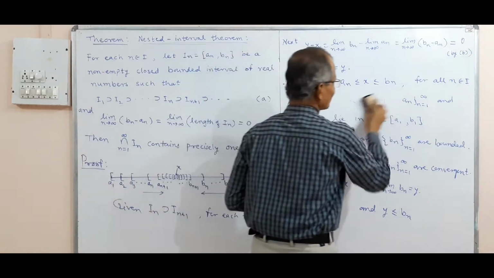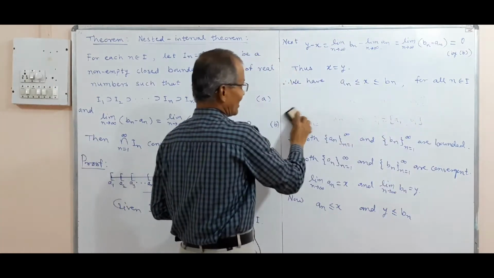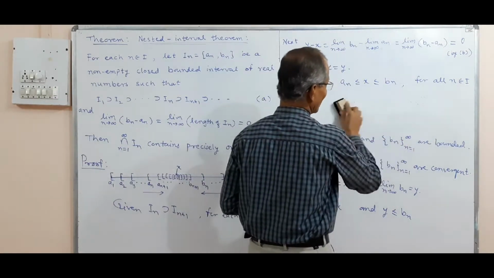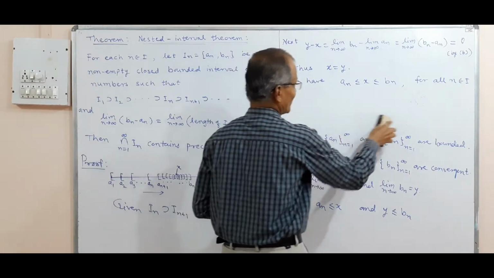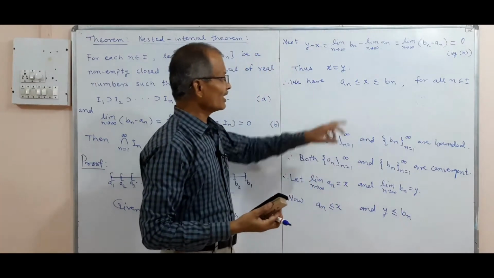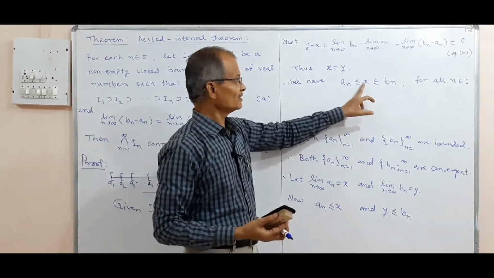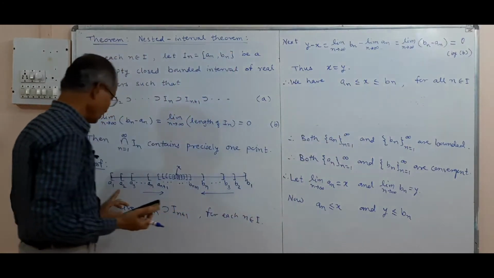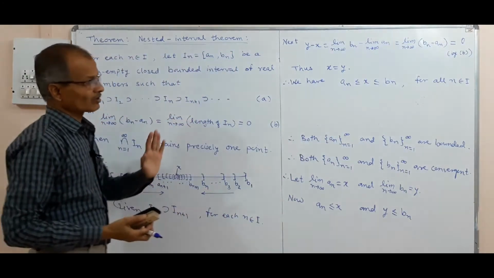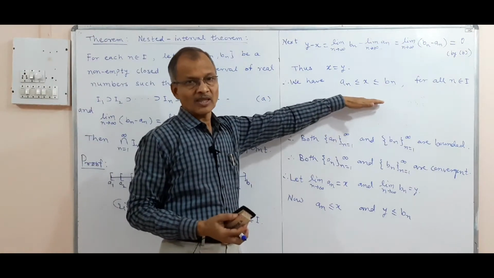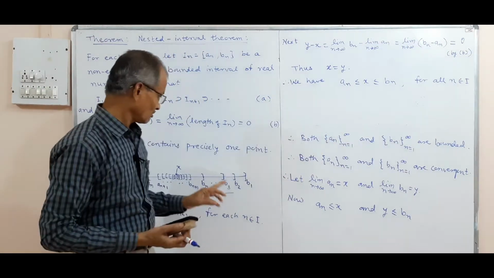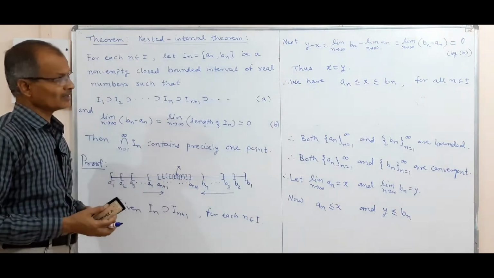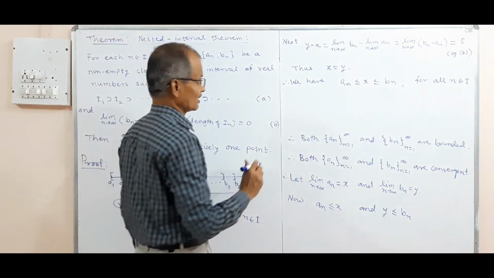What this means is x lies in each interval. For n equal to 1, x is in [a1, b1], for n equal to 2, x is in [a2, b2], and so on. So x lies in each interval, which means x is in the intersection of all the intervals.